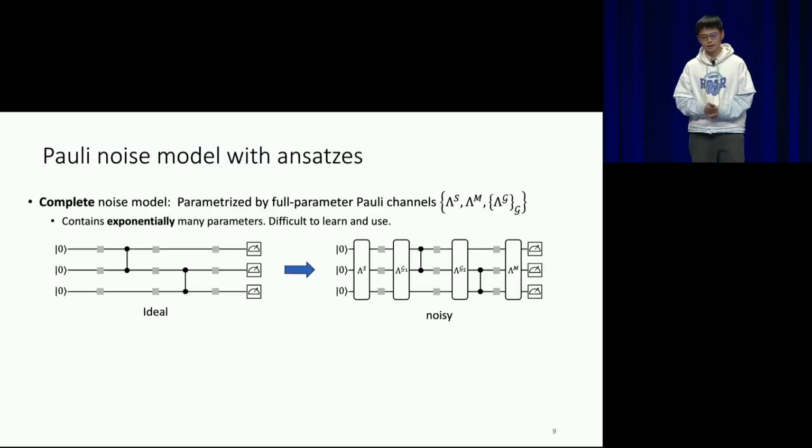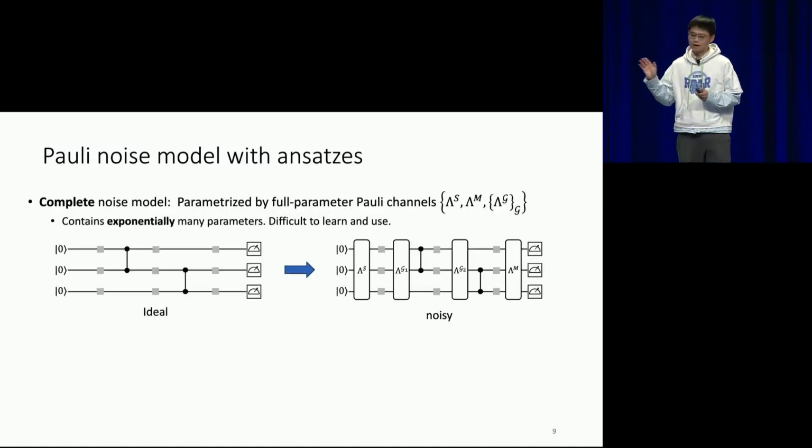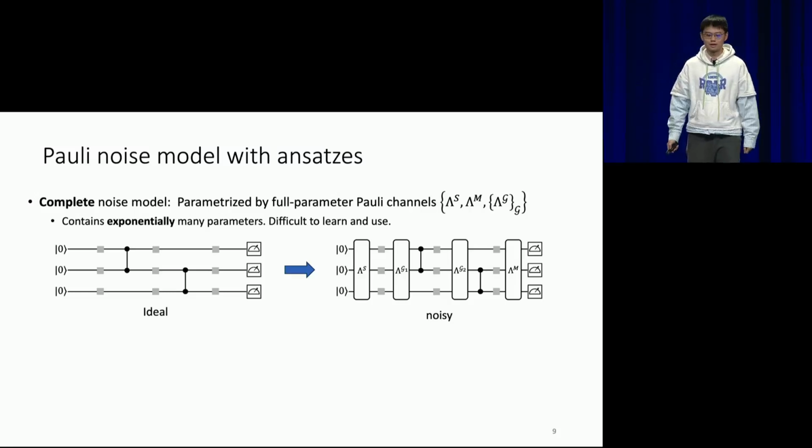But let's consider another issue of the Pauli noise model. For what I defined just now, I call it a complete Pauli noise model, which means that the noise channels here are all parameterized by a full-parameter Pauli channel, which means it has 4^n minus 1 degrees of freedom. An obvious issue is that there are exponentially many parameters there, and it is very difficult to learn them and to